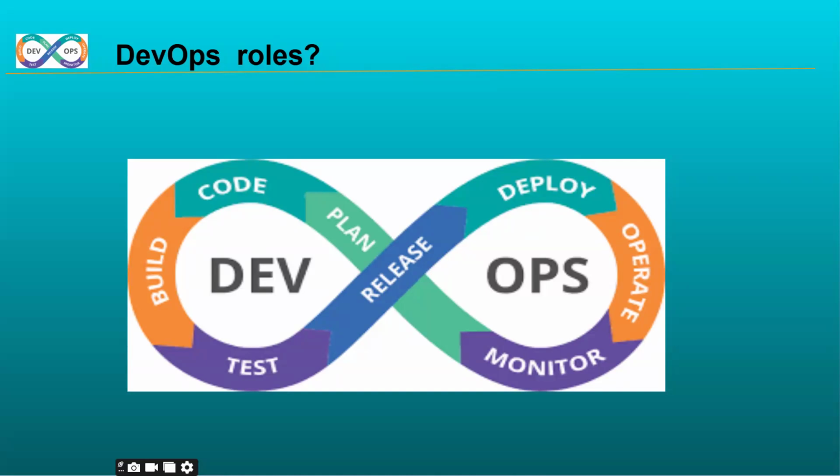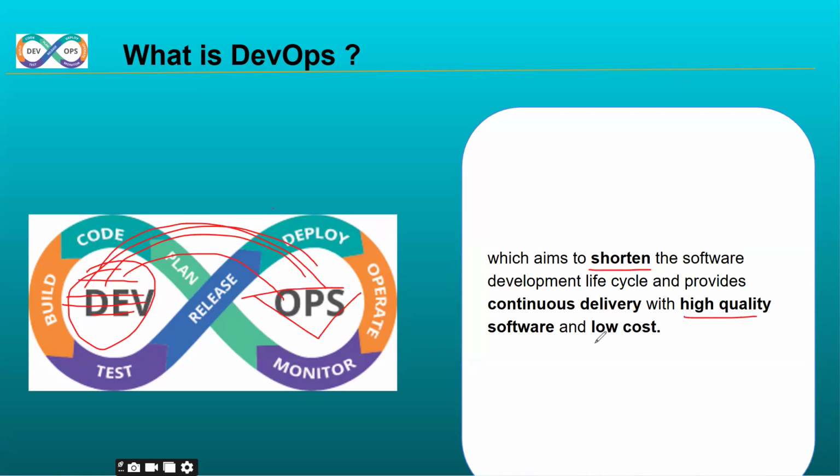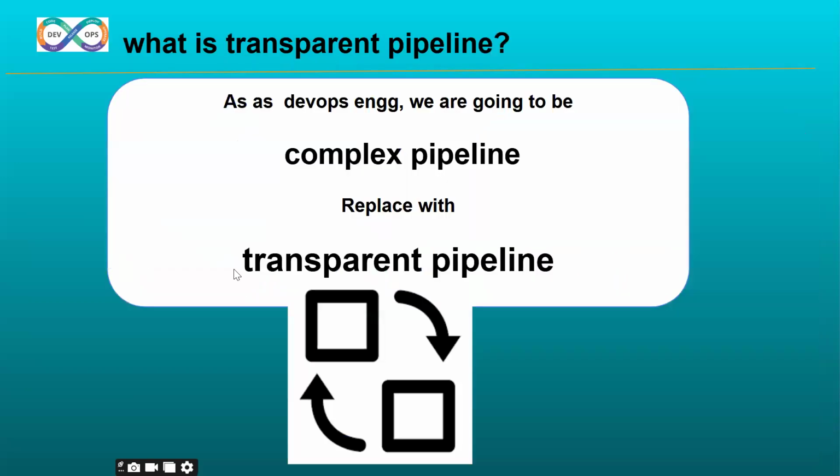Let us understand with an example. Let's say the developers keep on writing lines of code. Delivering these lines of code into the production environment within the shortest time, with high quality and low cost, is exactly what the DevOps transparent pipeline is. As DevOps engineers, we replace the complex pipeline with a transparent pipeline.